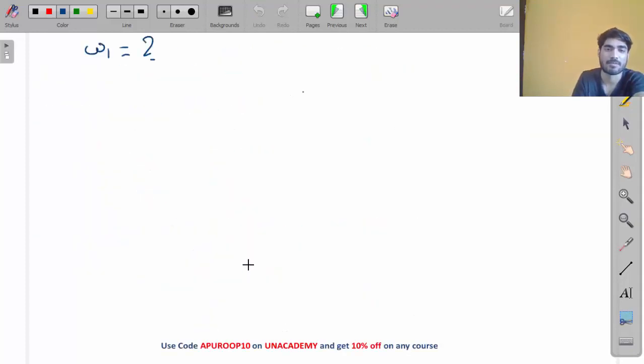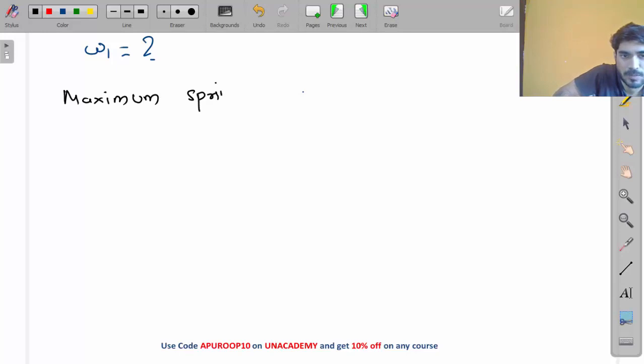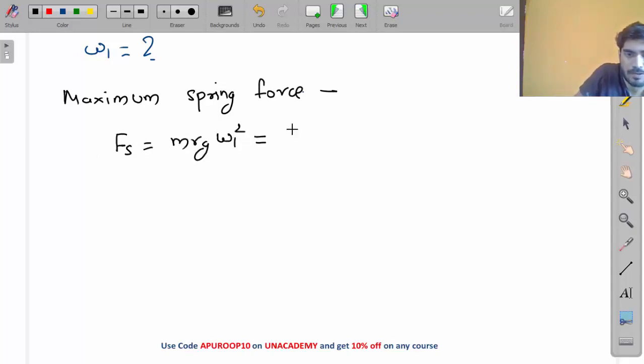So Fs equals m Rg omega 1 square, which is given as 700 Newton.